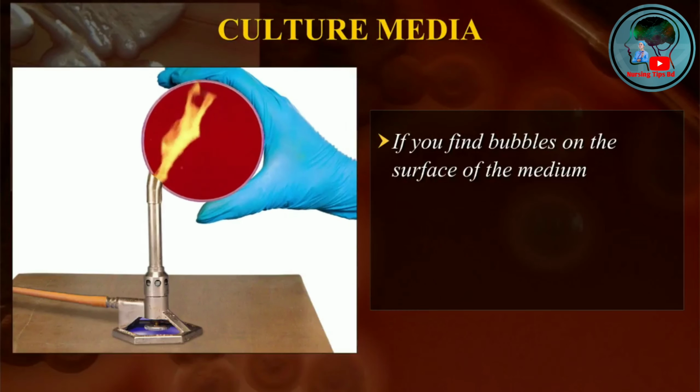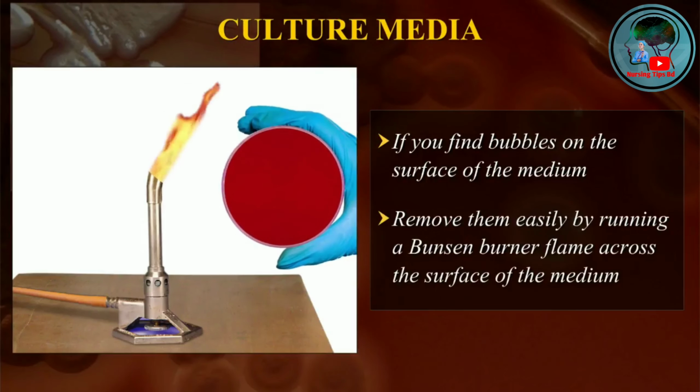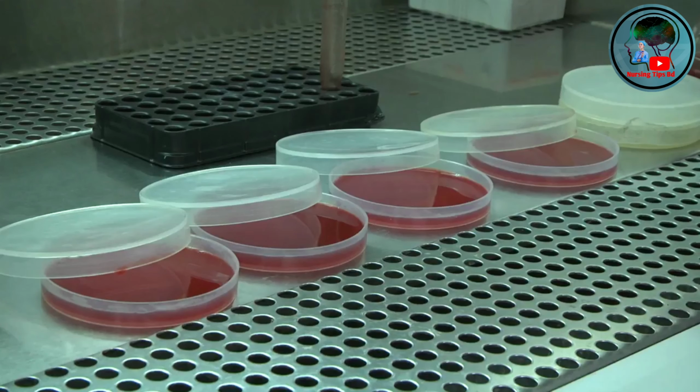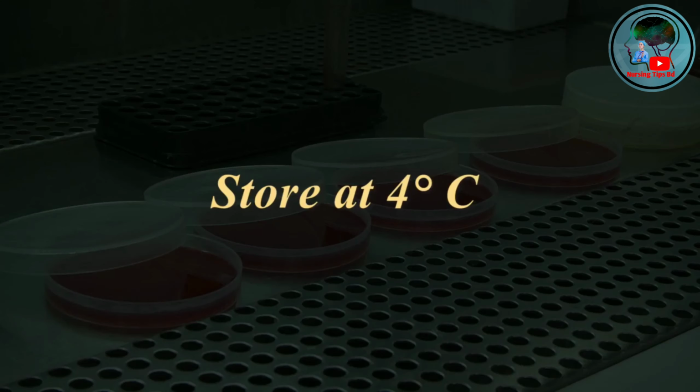Any bubbles on the surface of the agar should be removed by passing the flame of the Bunsen burner across the surface of the medium. After pouring the media into plates, leave them undisturbed till agar is solidified. Then, stack the plates and seal them in plastic bags and store at 4 degrees centigrade.